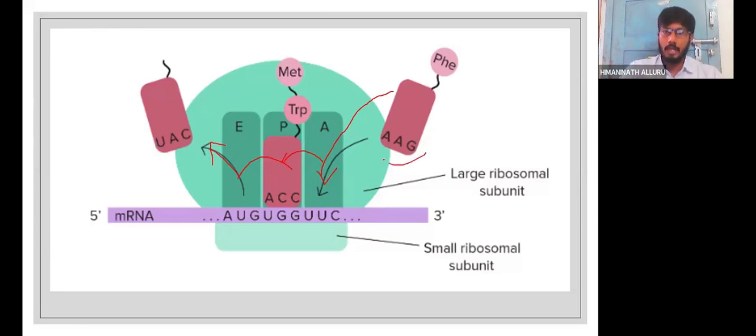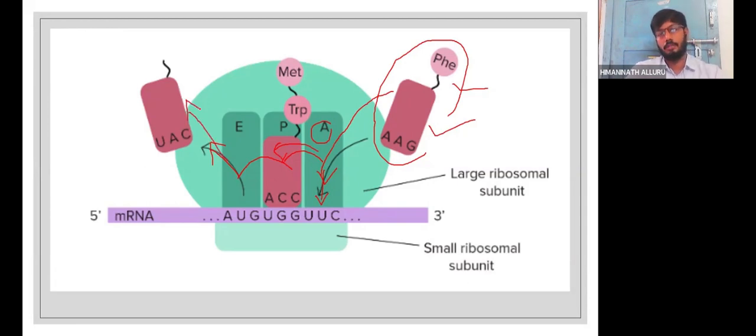So we need to say that the aminoacylated tRNA, which has the activated amino acid and is a charged tRNA, comes and binds to this particular A site of the ribosome, and then it moves to the next site, the P site, where amino acids join together and the polypeptide chain is formed. Then at the E site, the tRNA alone leaves. That we need to explain to the children.